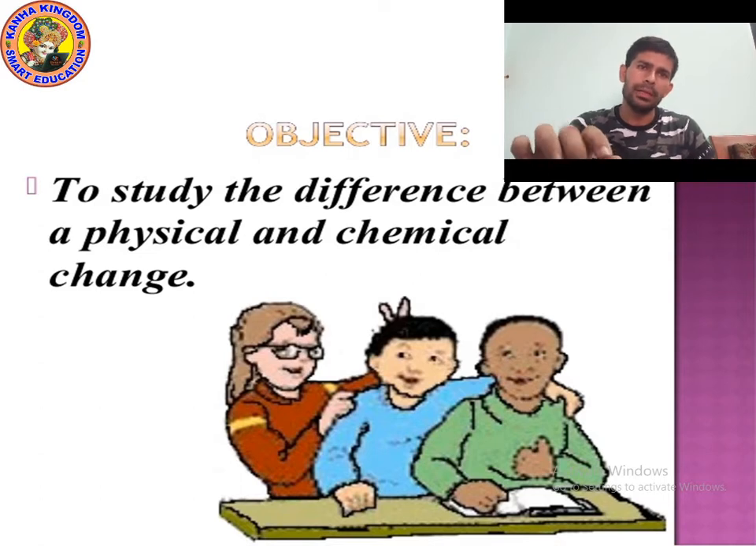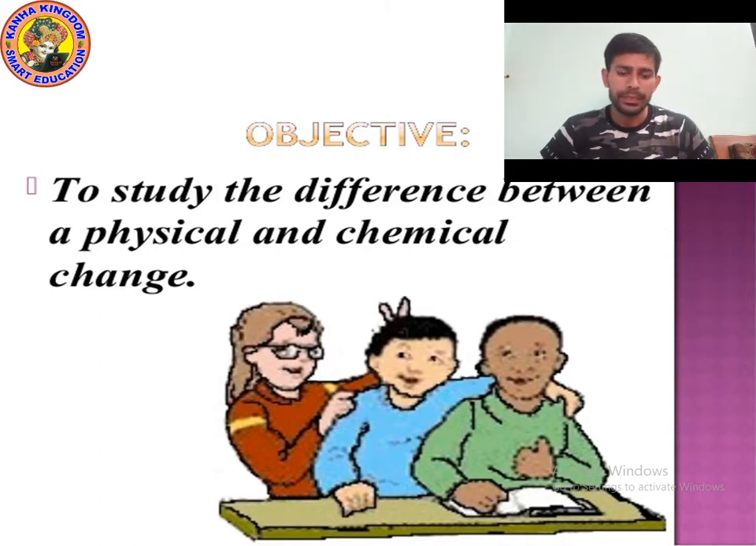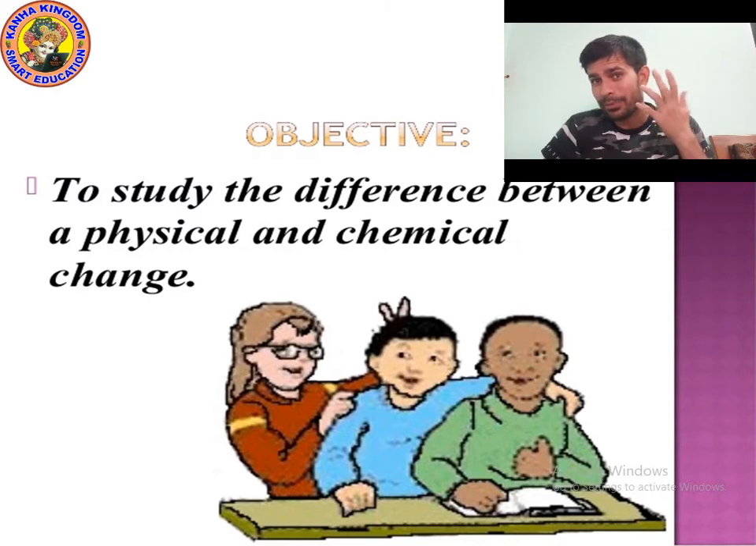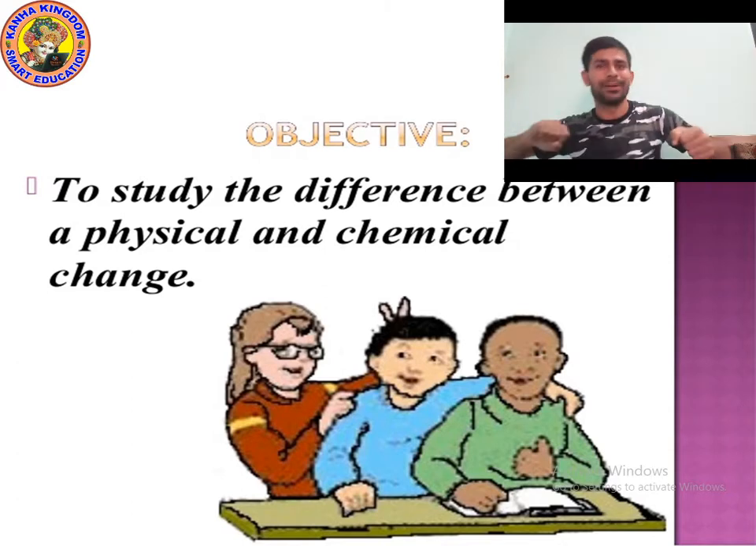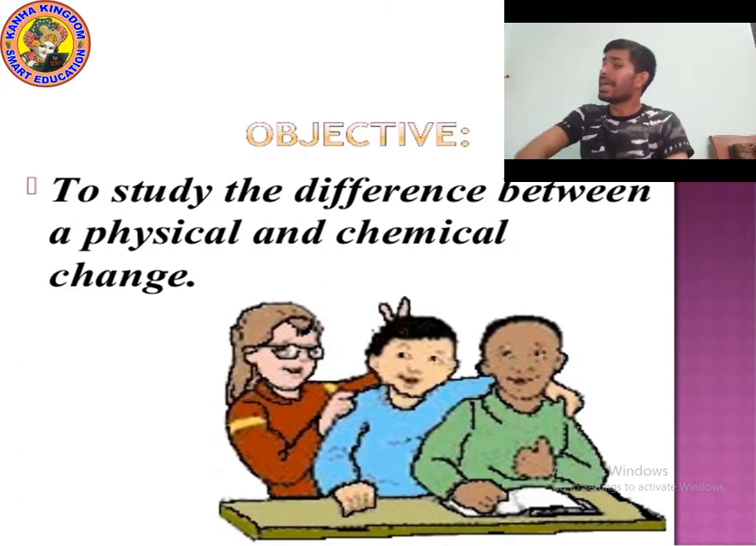For example, let's take an example. Take a paper. Take a paper of your science notebook. You are allowed, on my behalf. You can take a science notebook paper, or you can tear your book paper. Anything you want to do, you can do. Then what will you do?